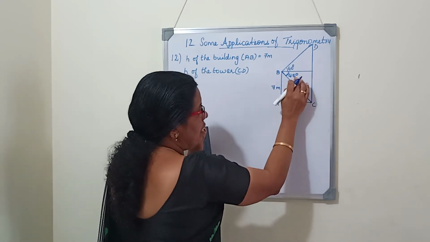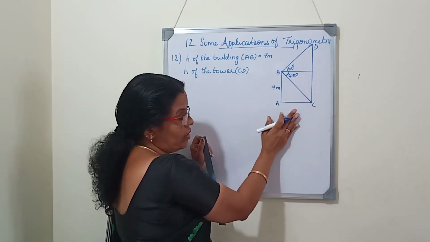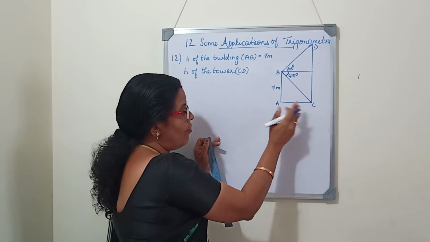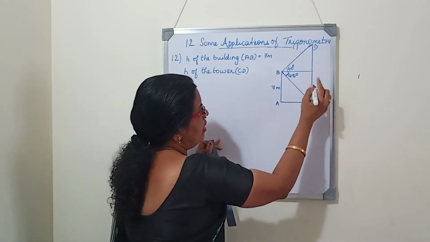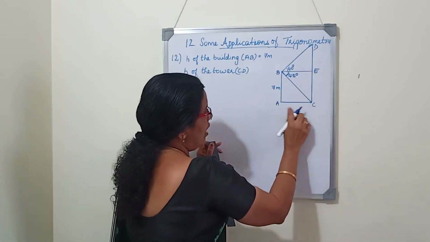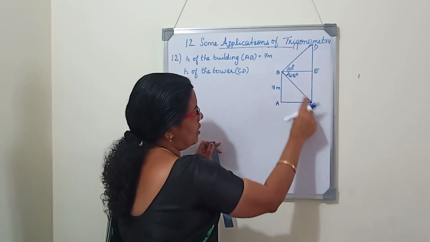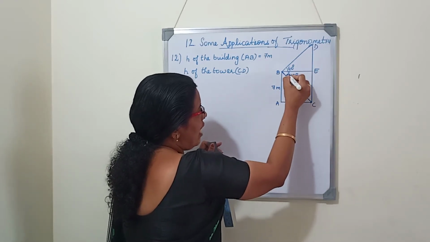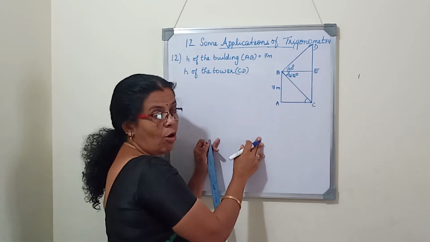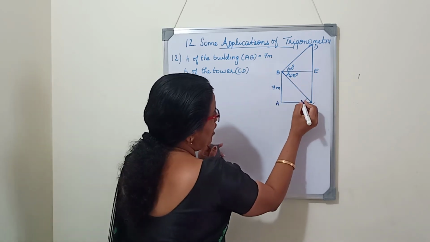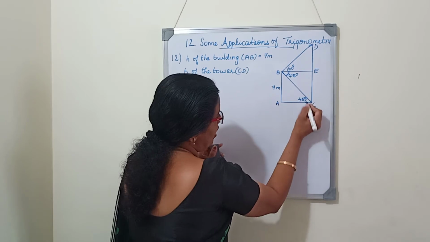But here if you write the angle, we cannot solve this sum. So, what we have to do is, we already have learned that AC and BE are two parallel lines and this is a transversal. Then, this angle and this angle are equal. They are alternate angles. So, this 45 degree we will write here and we will complete the sum.